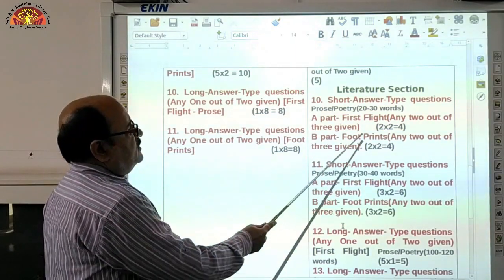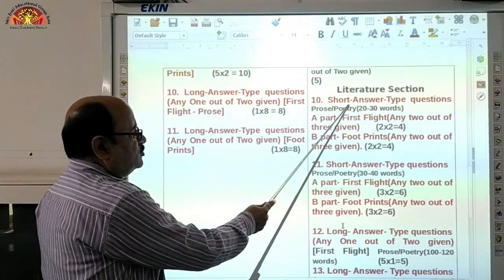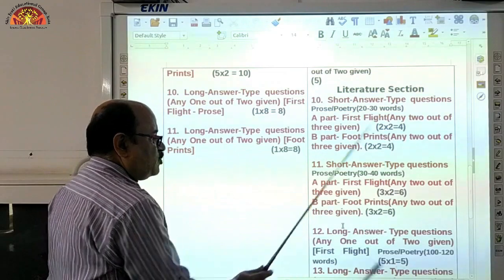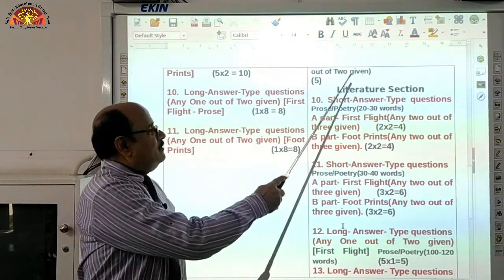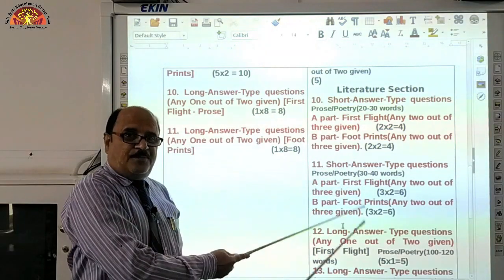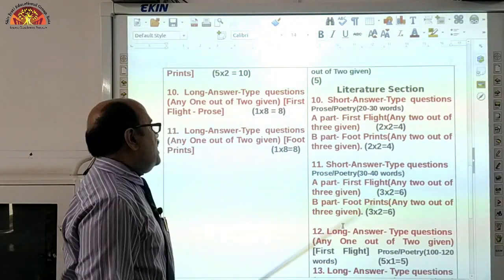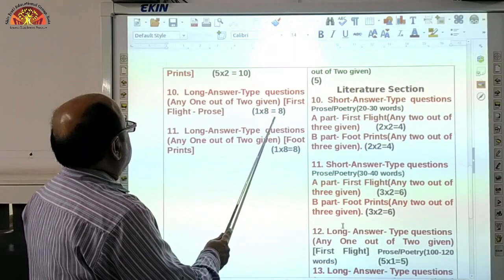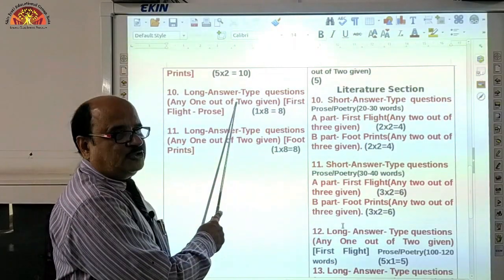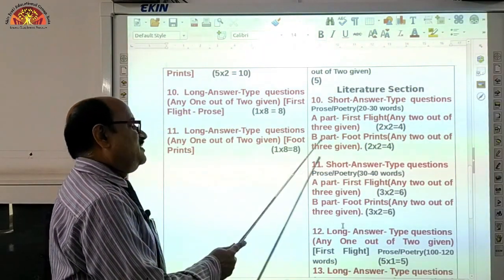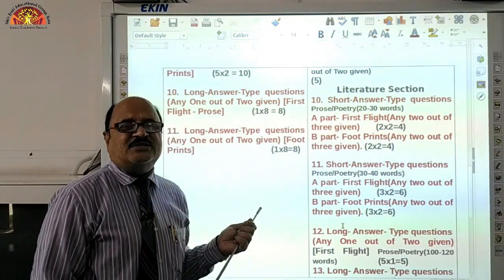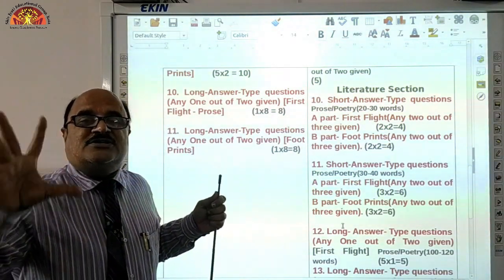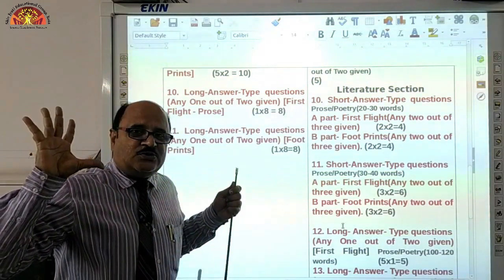Here also in the literature section, first short answer type questions are there, and thereafter long answer type questions, two long answer type questions, 5 marks each. So overall part B is 40 marks, part A is 40 marks, and in this way students, there used to be two long answer type questions, 8 marks each, but this year 5 marks each. Only this is the difference, otherwise students there is no difference related to the rest. Okay, is that clear students?